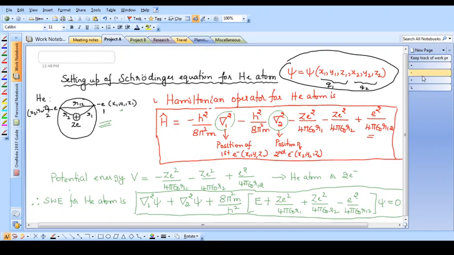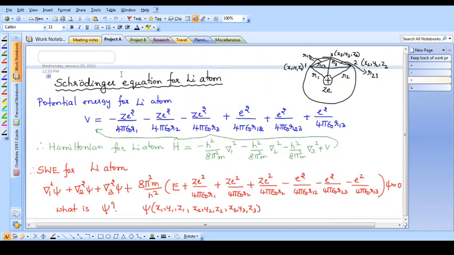Similarly, the next slide is dedicated to lithium atom. If you look at the bottom part of this slide, here I have written the wave function for lithium atom. The wave function depends on 9 variables x1, y1, z1, x2, y2, z2, x3, y3, z3, which are nothing but the position coordinates of the first, second and third electron.